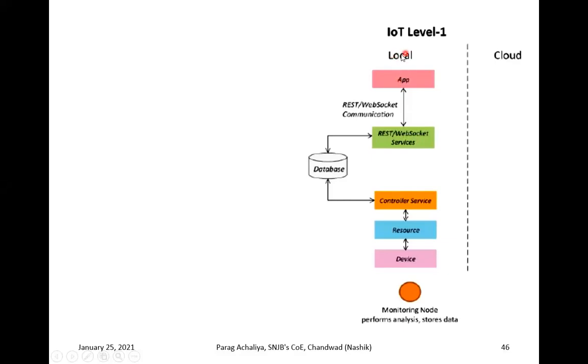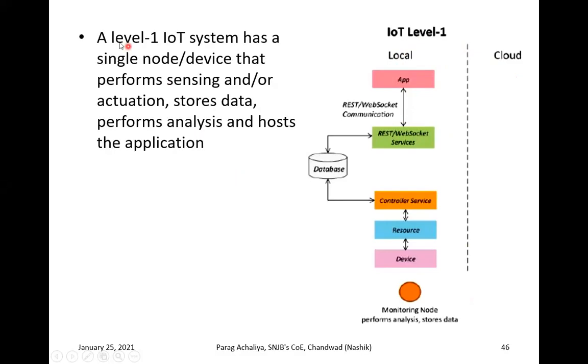This type of nature is your local application. On the left side of this dotted line, it will be your local application. There will not be any involvement of the cloud in level 1. So a level 1 IoT system has a single node or single device that performs sensing and or actuation, stores data, performs analysis and hosts the application.